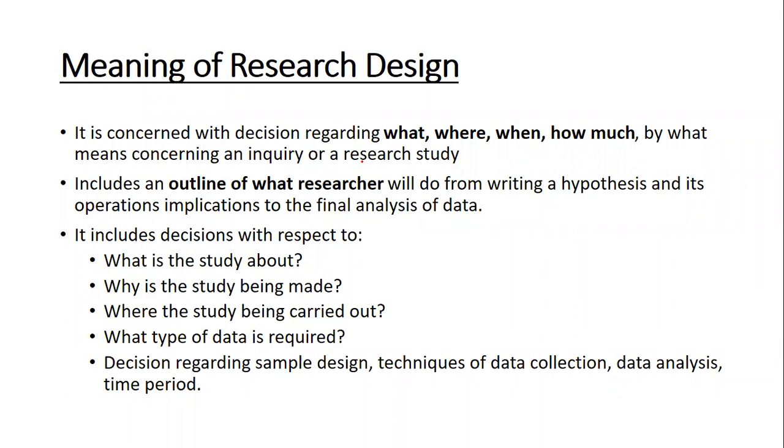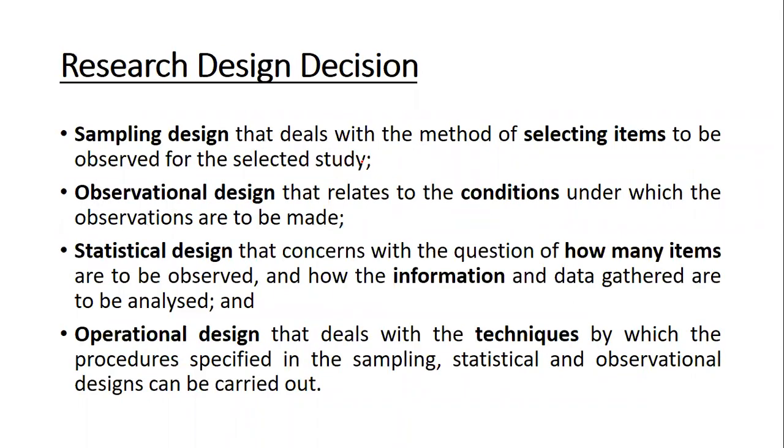So what does it include? What the study is about, why the study is being made, where the study is being carried out, what data is required, and what the techniques of collection and data analysis are. All this is a part of your research design. Research design is used for the sampling design, the observational design, the statistical design and the operational design. Sampling design means to select the samples. Observational design means to observe the conditions. Statistical design covers how many times, or what information it has. Operational design is in the form of techniques.